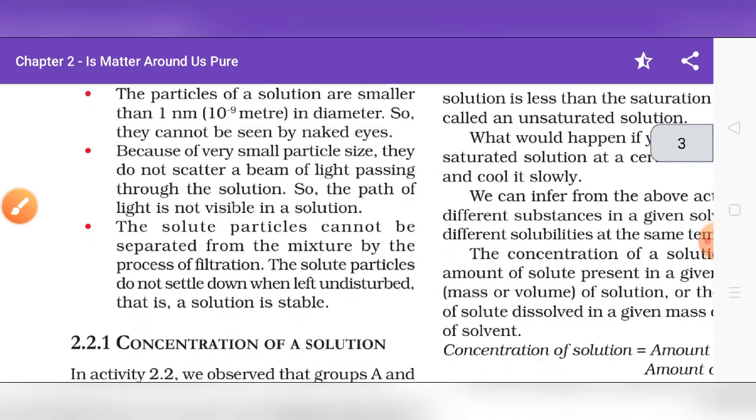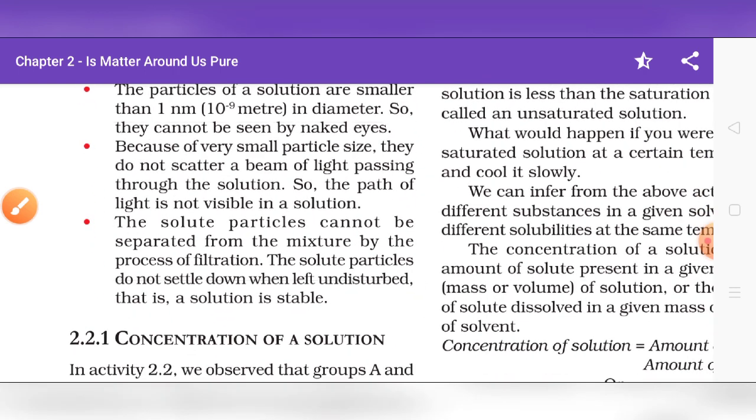The next is, the solute particles cannot be separated from the mixture by the process of filtration. The solute particles do not settle when left undisturbed, that is, a solution is stable. The particles of solute present in the solution do not separate out on keeping. So simply we can say that the particle size is very small in the case of a solution, and this is our topic. Thank you so much.